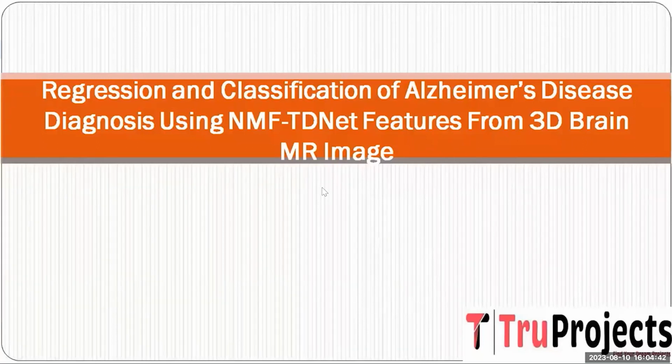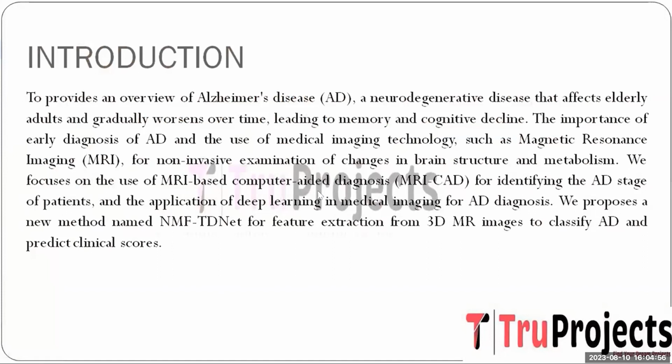In this video, we are going to explain a project titled Regression and Classification of Alzheimer Disease Diagnosis using NMF TDNet features from 3D brain MR image. This project presents a comprehensive overview of Alzheimer disease, a progressive neurodegenerative condition affecting the elderly and characterized by cognitive decline and memory impairment. Emphasis is placed on the significance of early AD detection and the role of non-invasive medical imaging, notably MRI images, in assessing the change in brain structure and metabolism.